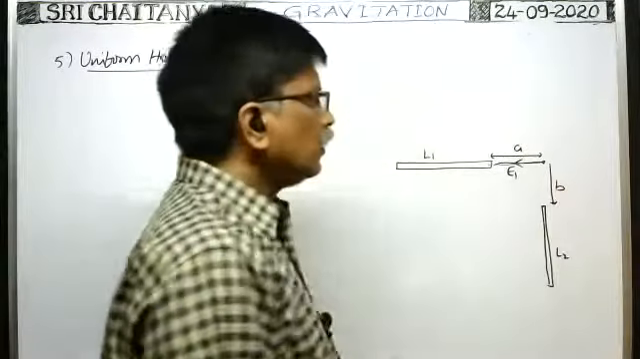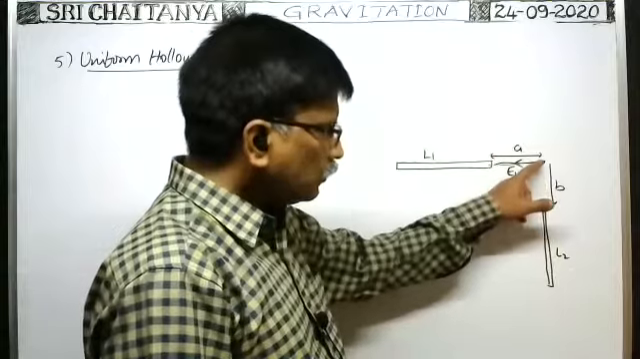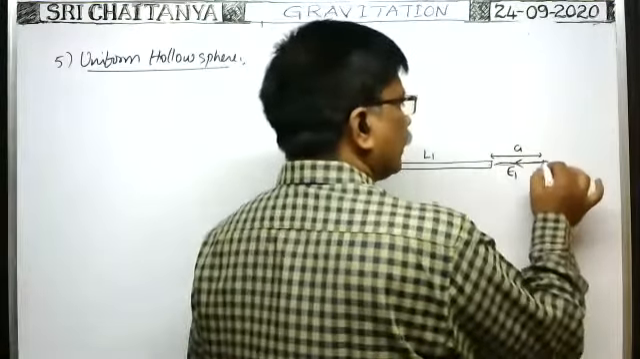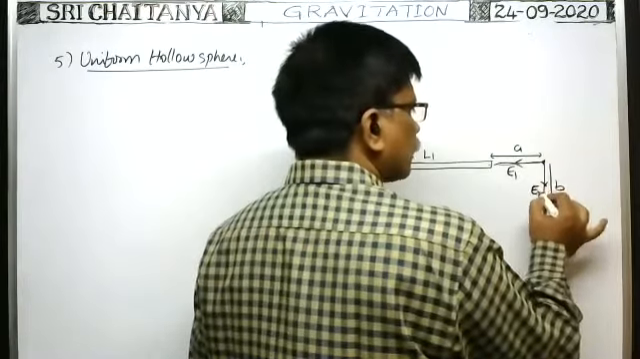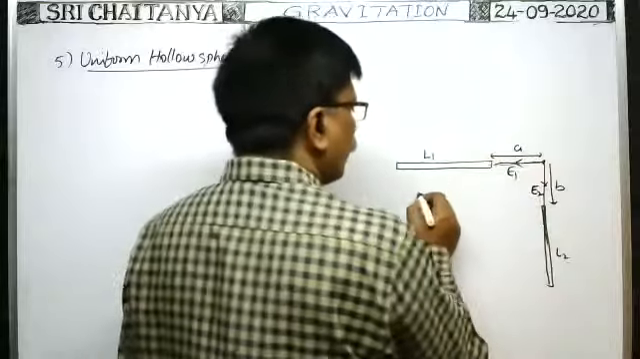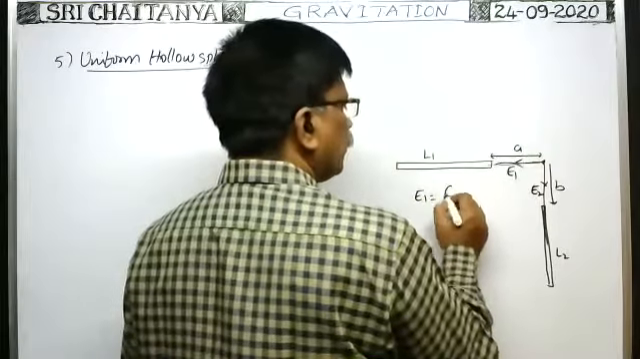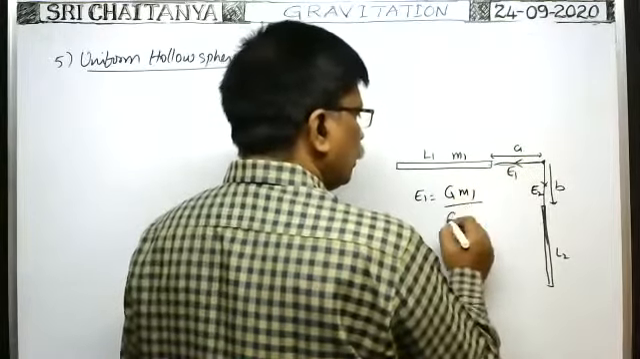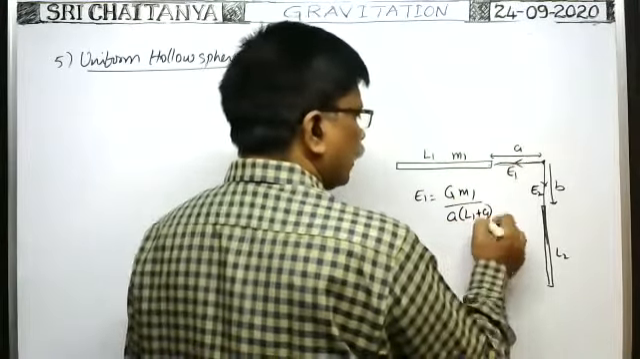Okay. So at this point, due to this rod, what is the intensity of gravitational field? At this point, due to this rod, we can find the intensity of gravitational field. So for this, what is the formula we got? Tell me. E1 is equal to G into mass of this rod M1 by A into (L1 plus A), we got. Am I right?